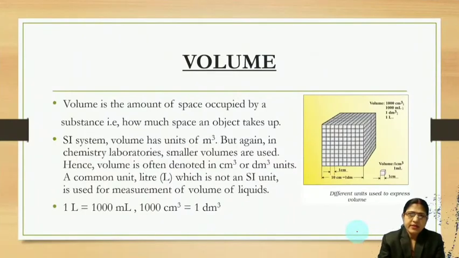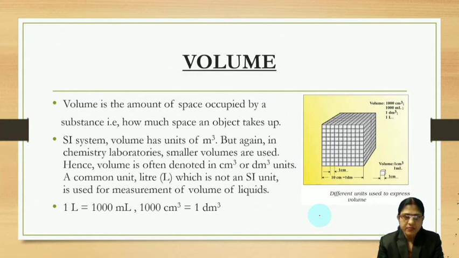Now let us come to volume. Volume is the amount of space occupied by a substance. That means how much space an object takes up.